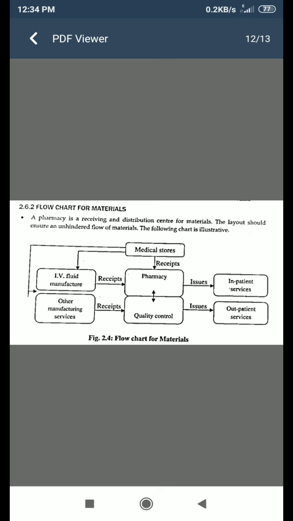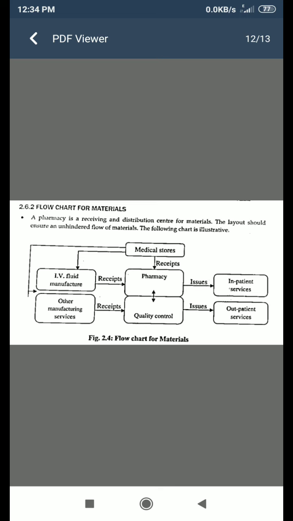Flow chart of the material. The pharmacy receives its materials from two sources: the medical store and the manufacturing division of the hospital. The medical stores issue against the requisition, and so does the manufacturing unit. The pharmacy exercises quality control over all its material receipts.